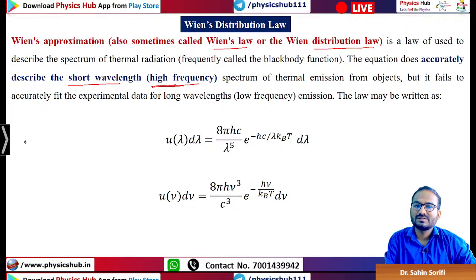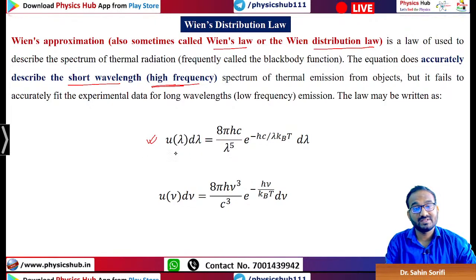There is Rayleigh-Jeans law, but Rayleigh-Jeans law at high frequency gives rise to ultraviolet catastrophe. So Rayleigh-Jeans law does not describe the high frequency portion, it only describes the low frequency portion. To describe the high frequency portion, we need Wien's distribution law. Now you need to remember this mathematical form. Actually this directly follows from Planck's radiation law.